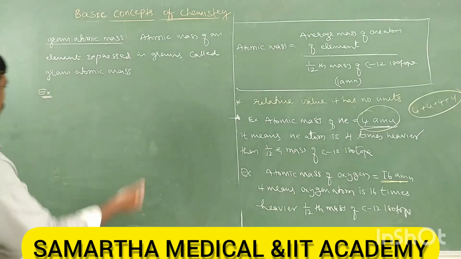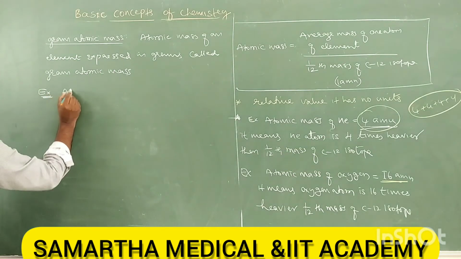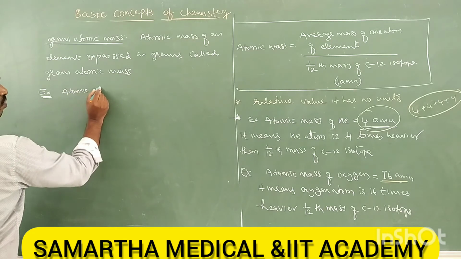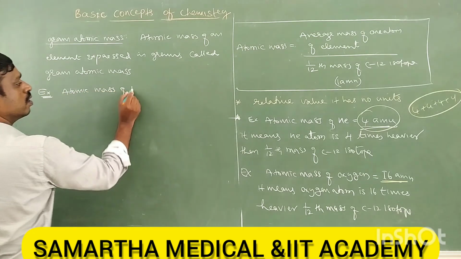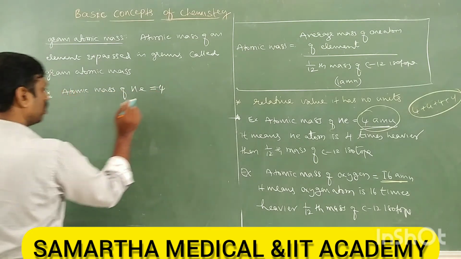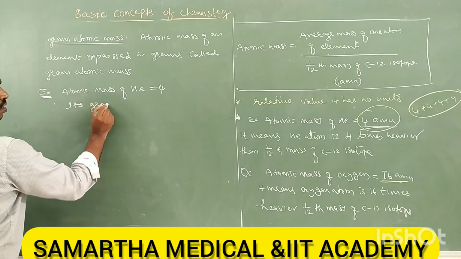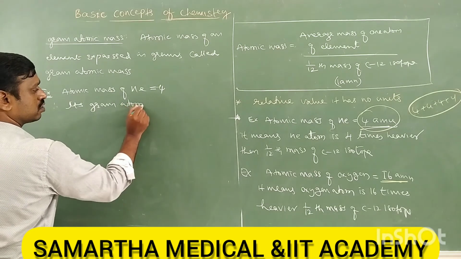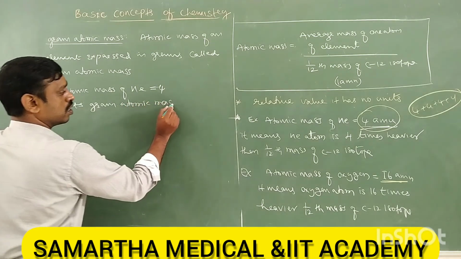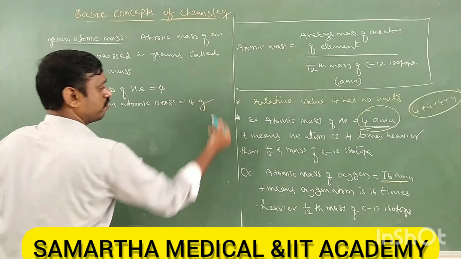That's it. Therefore, for example, atomic mass of helium is 4. Therefore, its gram atomic mass is equal to 4 gram.